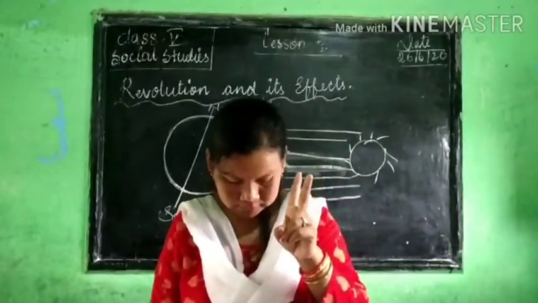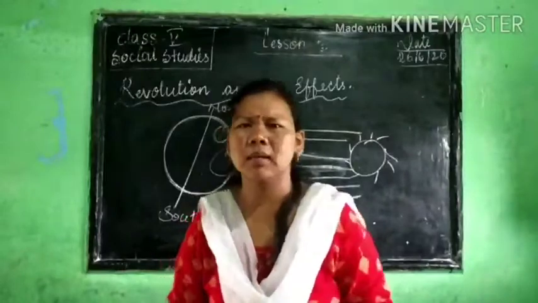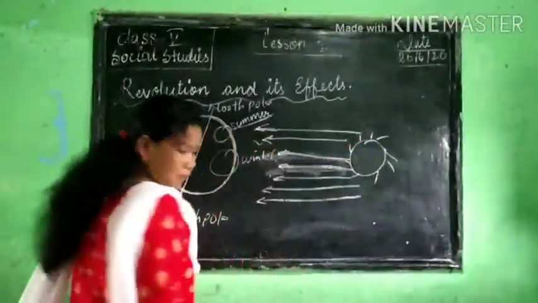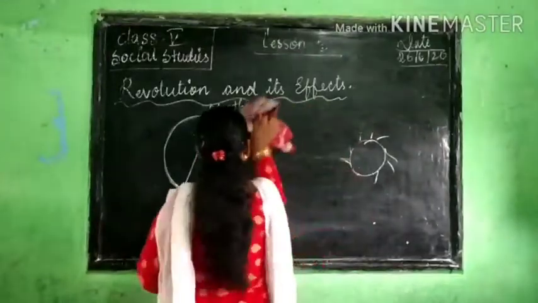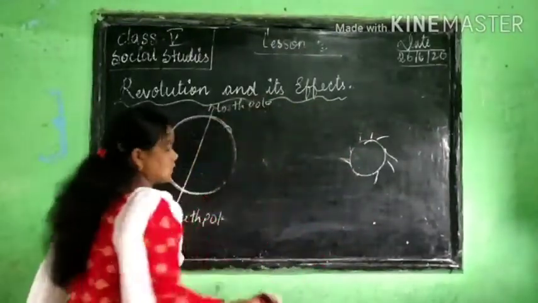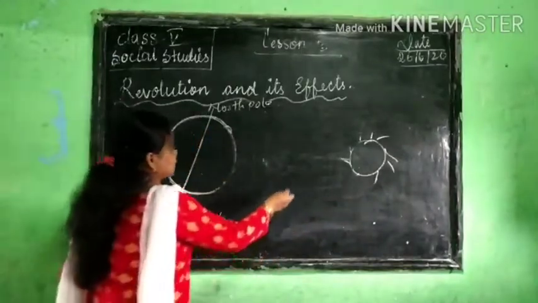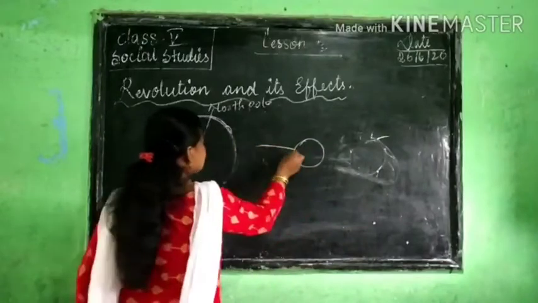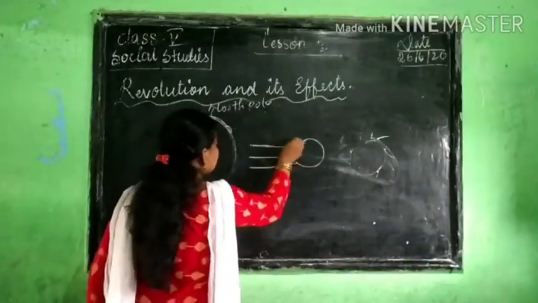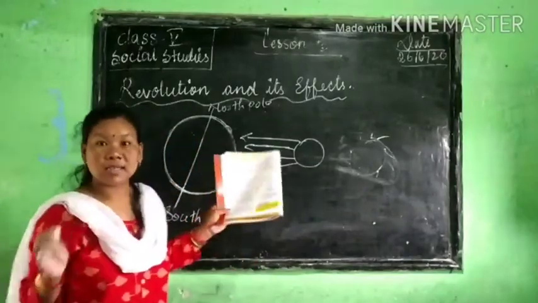Twice in a year the sun is directly overhead, meaning this is the sun, right? So here our sun is directly, we are getting direct sun rays.